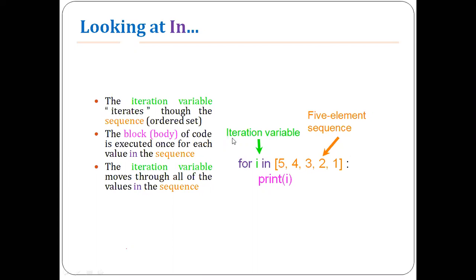That is the iteration variable. It starts from the first item, the first element. It will move through all the items, however many items you have. Maybe you have 5 items, 10 items, whatever it may be. It will move through all the items in the list. That is called the iteration variable.